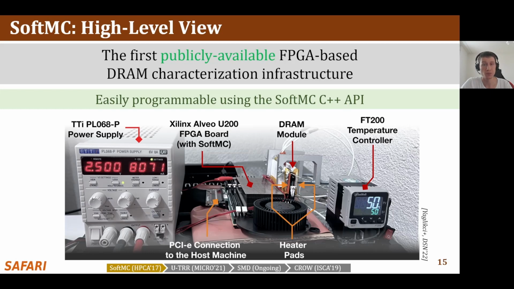PCIe interface. To perform temperature-controlled experiments, this setup uses two heater pads stuck on both sides of the DRAM module and adjusts the temperature of the DRAM chips using a temperature controller. Also, to control DRAM supply voltage, this setup uses an external power supply unit that powers the DRAM module.